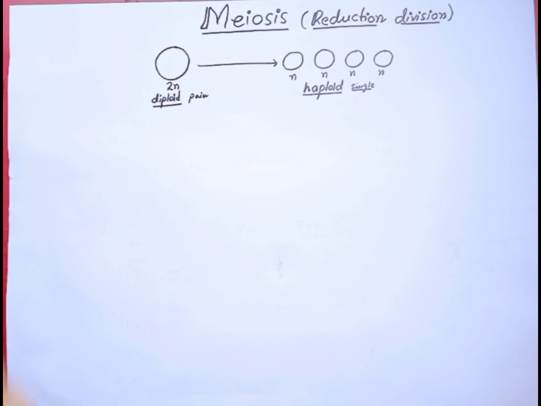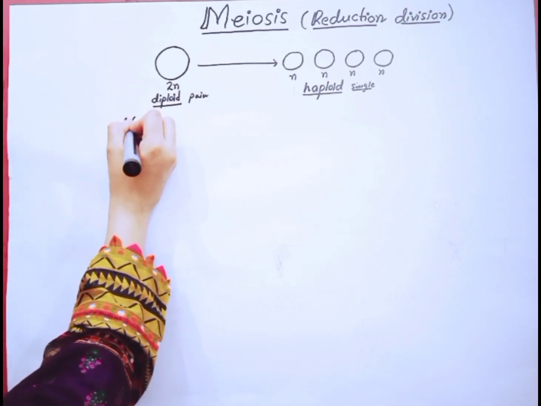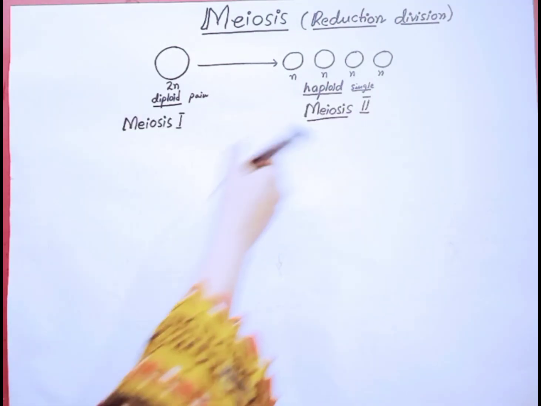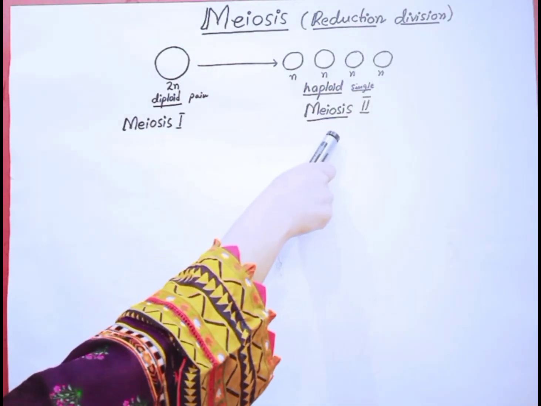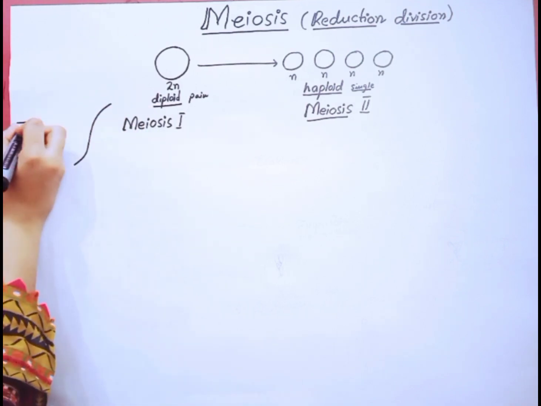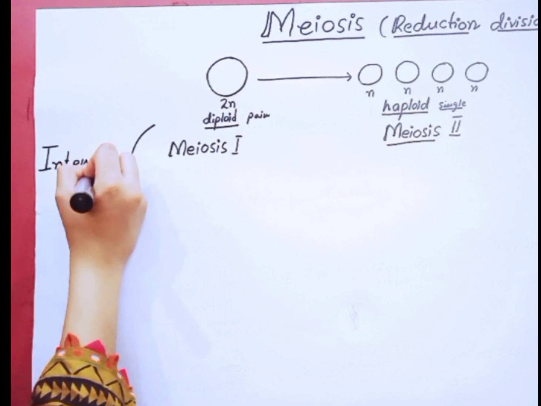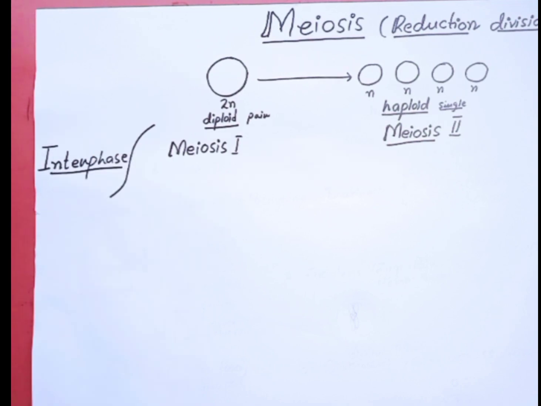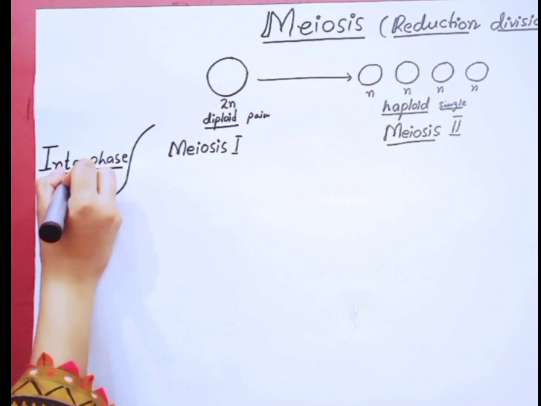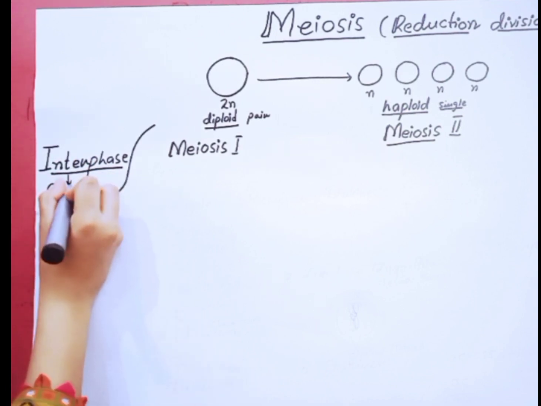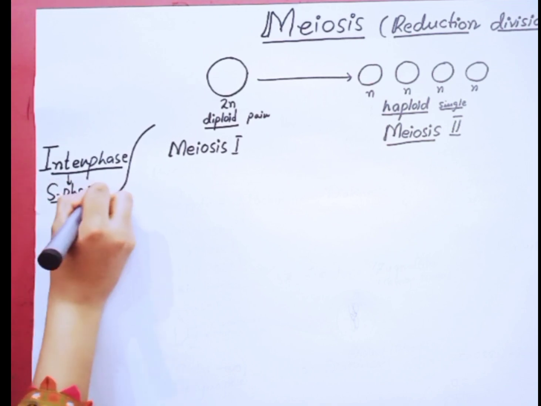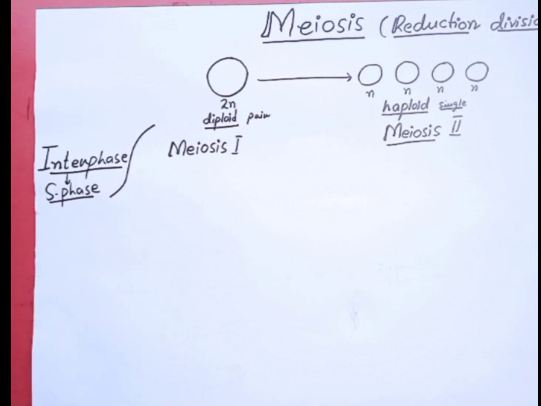This meiosis cell division is divided into two types, meiosis 1 and meiosis 2. But before discussing meiosis 1 and meiosis 2, we have interphase. Just like the interphase of mitosis, meiosis has a similar interphase. During the S phase of meiosis, DNA replication takes place. The chromosome number remains the same, but the amount of DNA becomes double.